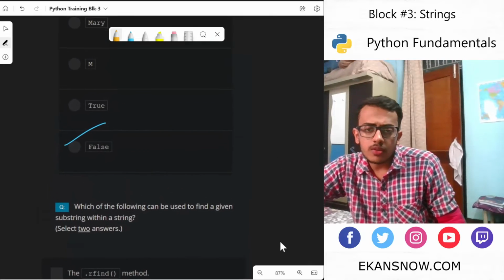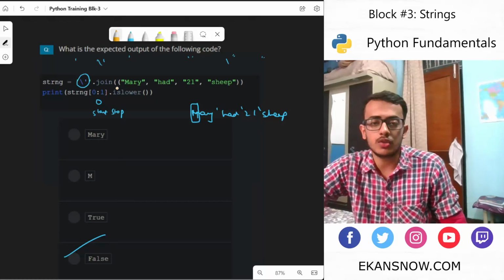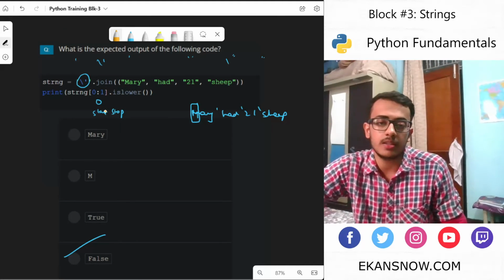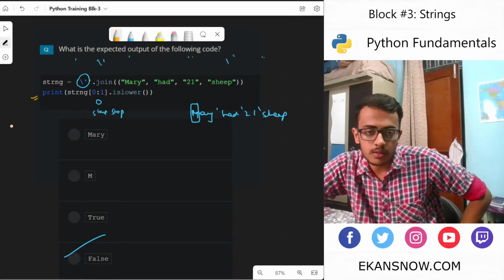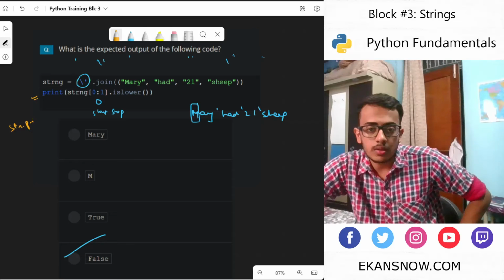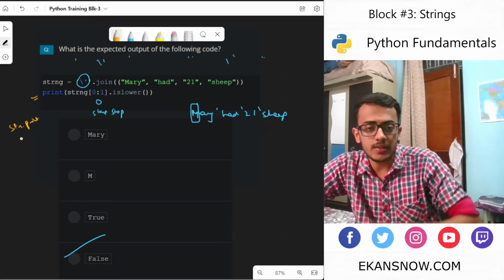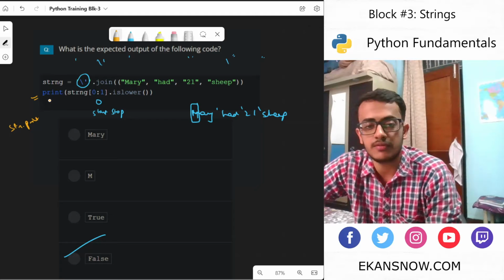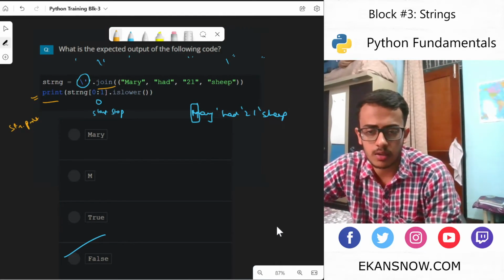I believe this was actually a method. See, when we used string dot join and then the argument inside it, it is considered a method. When we have something like print, which isn't used in a way like string dot print, it doesn't belong to any object or any instance of a class. That means it exists freely as a function, whereas in the case of join, it is actually a method. That's my understanding.